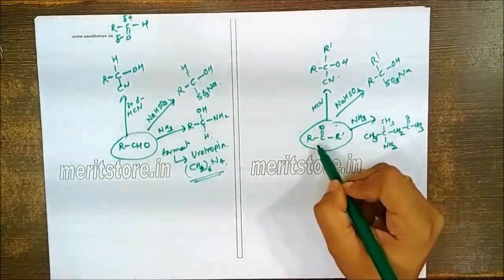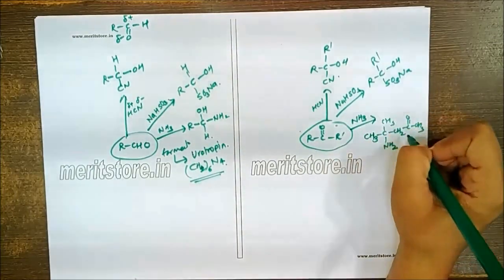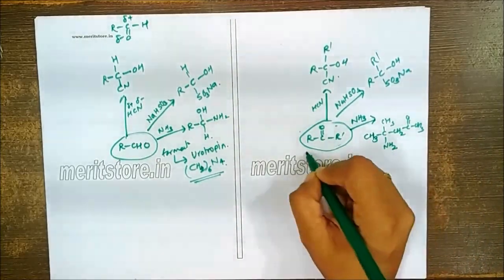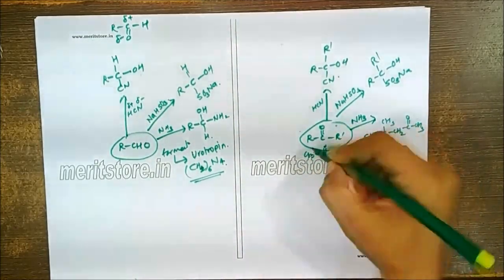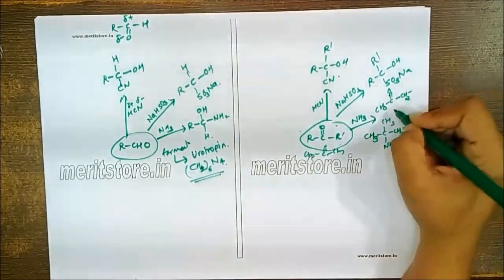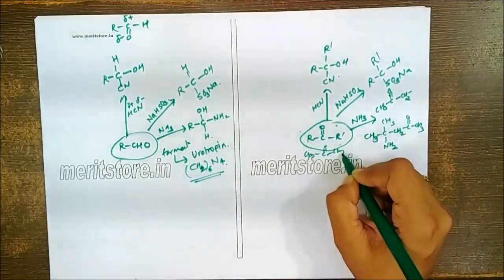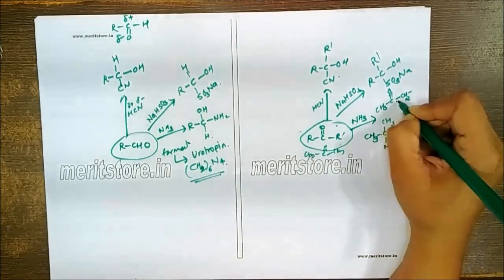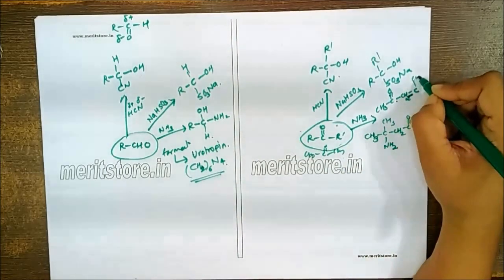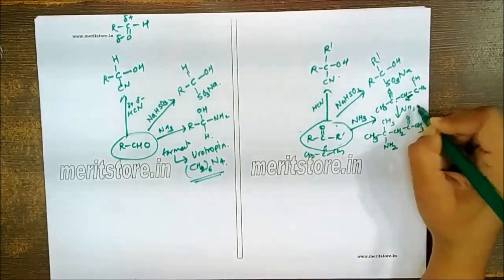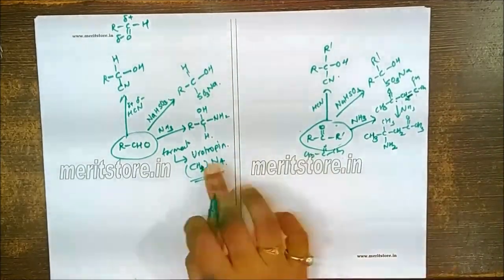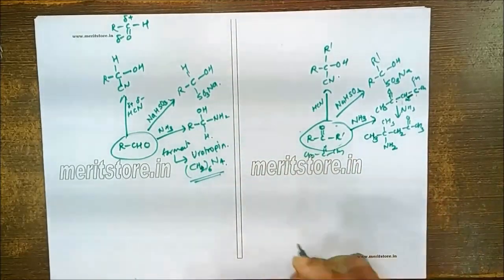Now how is this formed? First, instead of this R, here CH3 has to be there. For example, if I am using CH3, C double bond O, CH3, that will first undergo loss of a water molecule like this, CH2. H is lost from here, creating a double bond here, followed by C, CH3 and CH3, where the ammonia will be added. So NH2 will come here and H will come here. That is going to give you this product. So reaction with ammonia is different in the case of aldehyde and ketone.